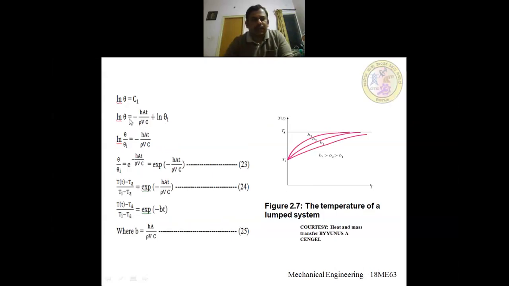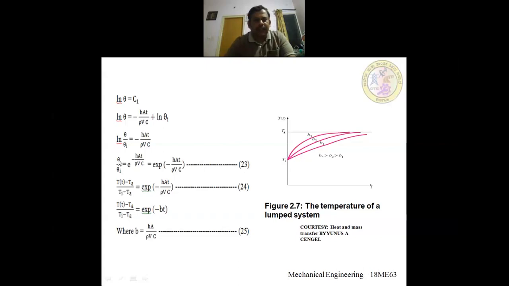Next, you take this ln theta i to the left hand side. It will become log A minus log B, that is nothing but ln theta by theta i. You know log A minus log B is log A by B. So this will be ln theta by theta i, which should be equal to minus hAt by rho Vc. So next, theta by theta i will be e to the power of minus hAt by rho Vc. Also I can write it as exponential of minus hAt by rho Vc. This is equation number 23.